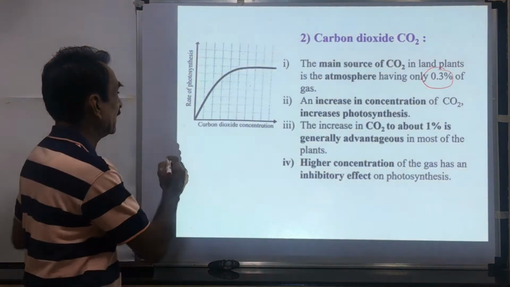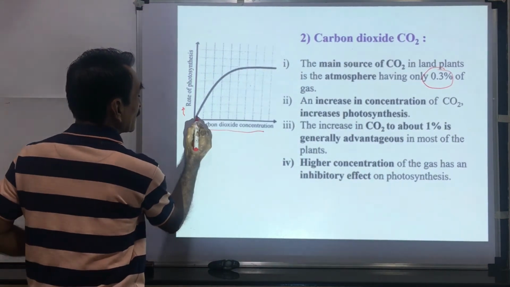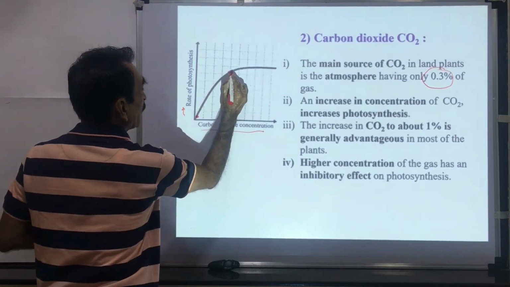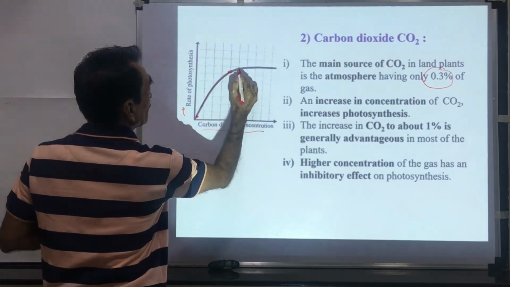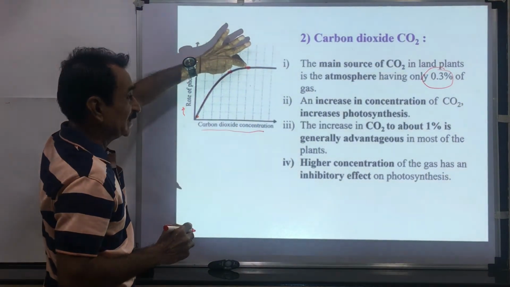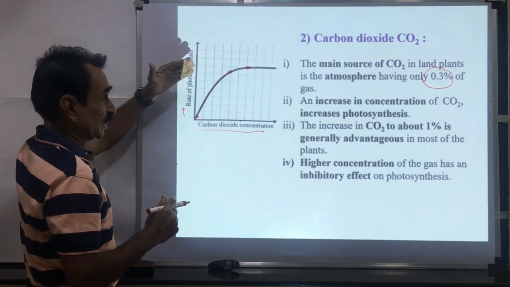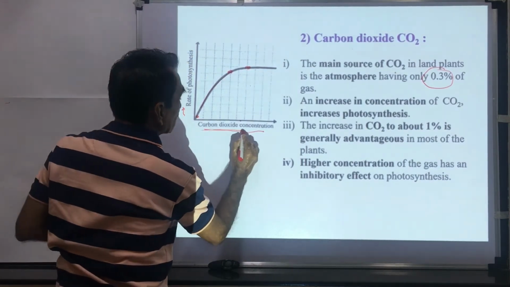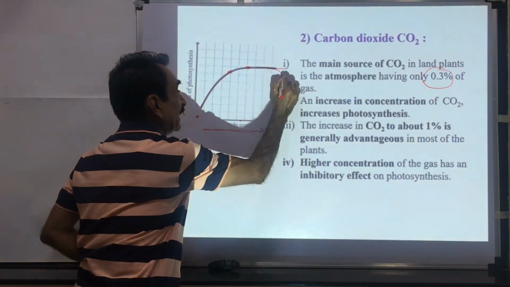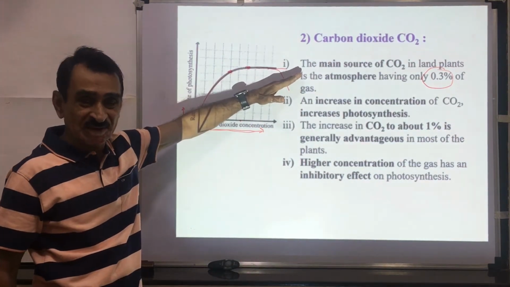Here you can see the CO2 concentration and the rate of photosynthesis. When the concentration of CO2 is low, the rate of photosynthesis is low. If the concentration of CO2 is increased, the rate increases. At this point you can see the highest rate of photosynthesis, the concentration of CO2 where there is maximum photosynthesis. Afterwards, if we increase the concentration of CO2, the rate does not increase, and then it decreases because it is inhibited.